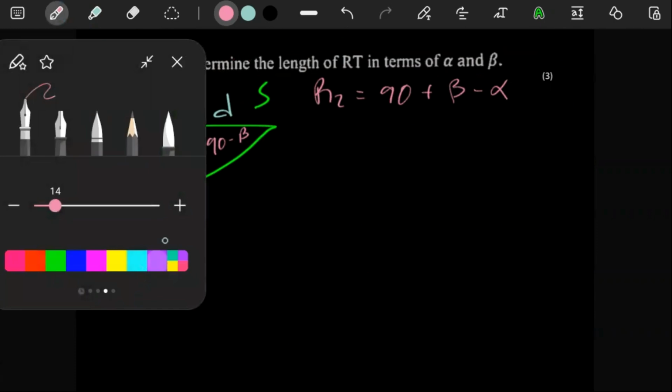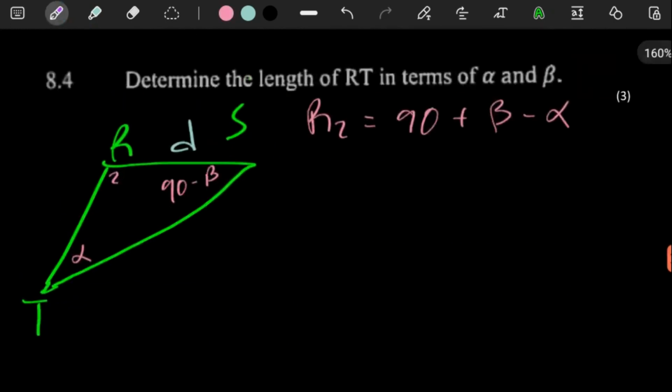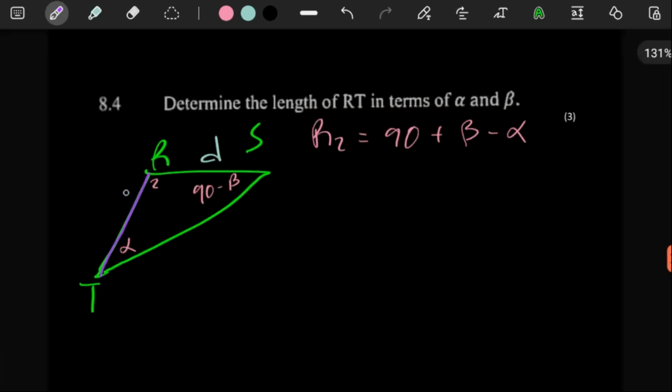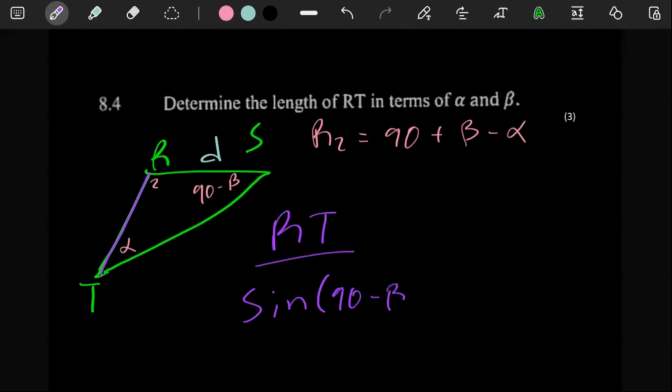So what is this thing now? Yeah, so I think here there's no way to simplify this any further. If you're going to work out the length of RT, you can just use the sine rule, because here you want to work out RT, and the angle opposite the side RT is this one, 90 minus beta.